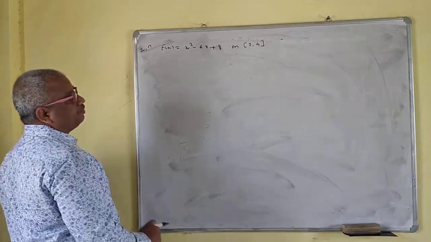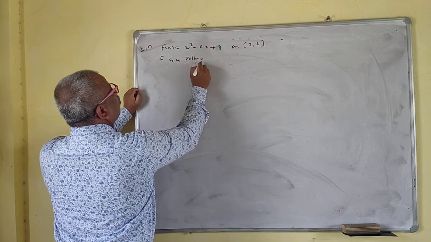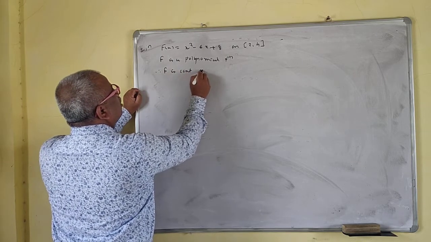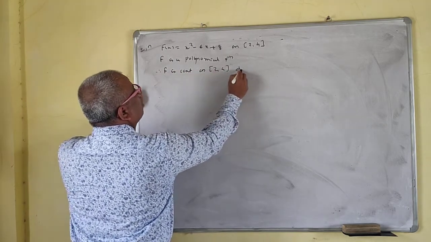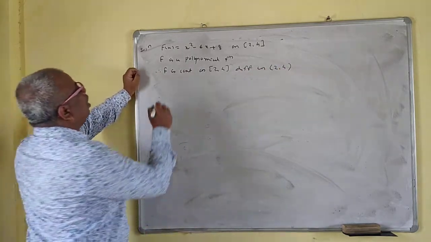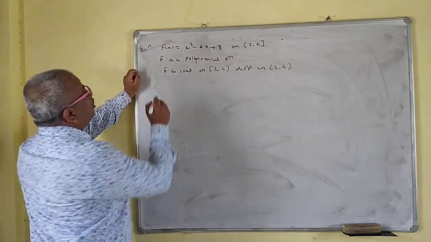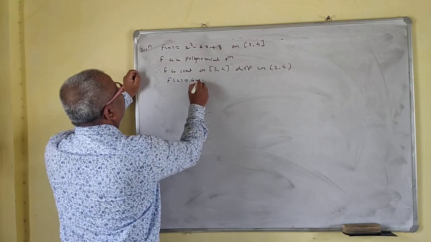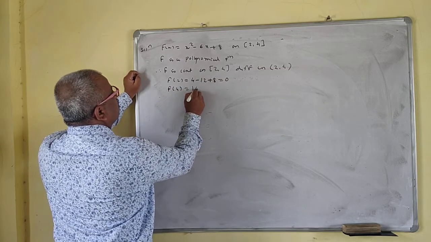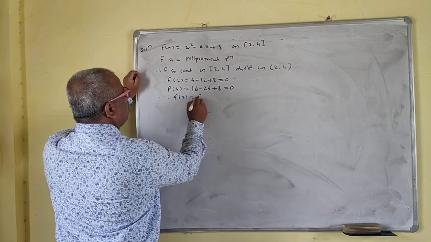Again, this is a polynomial. So f is a polynomial function. Therefore, f is continuous on the closed interval [2, 4], and differentiable on the open interval also. These two conditions are verified. So the third condition was f(a) is equal to f(b). So f(2) is what? 4 minus 12 plus 8, this is 0. So what is f(4) then? This is what? 16 minus 24 plus 8. Again this is 0. So f(2) is equal to f(4).